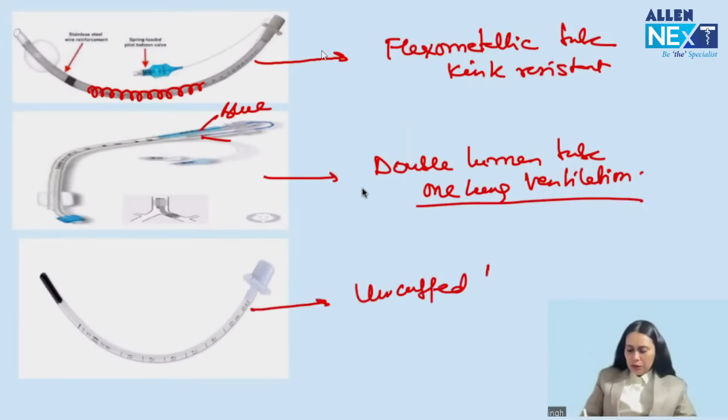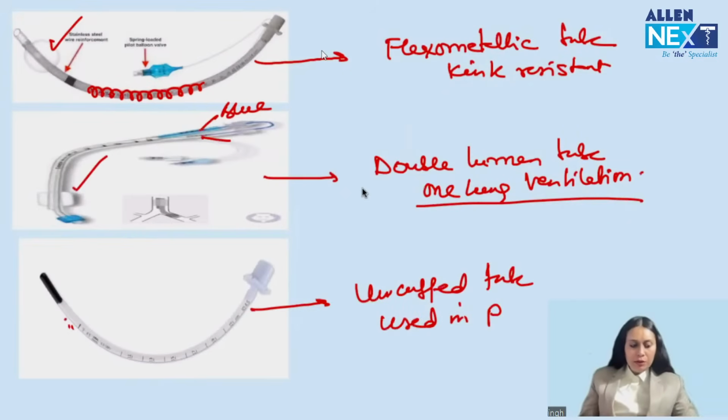Okay. And then this is uncuffed tube. You can see there is no cuff. These tubes have cuff, but this has no cuff. This is used in pediatric patient. So uncuffed tube is used in pediatric patient. Got my point? Okay. Now next point of the tubes.